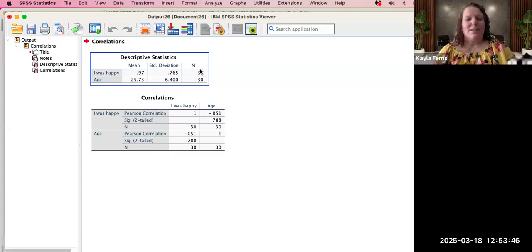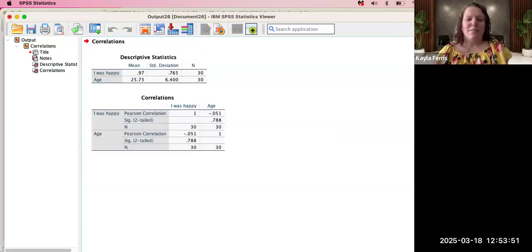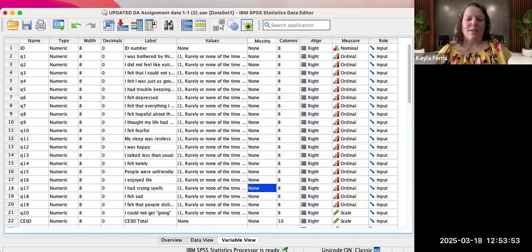Keep in mind, this data set only has 30 participants, so we might want to do additional studies to make sure that we have the most accurate information.